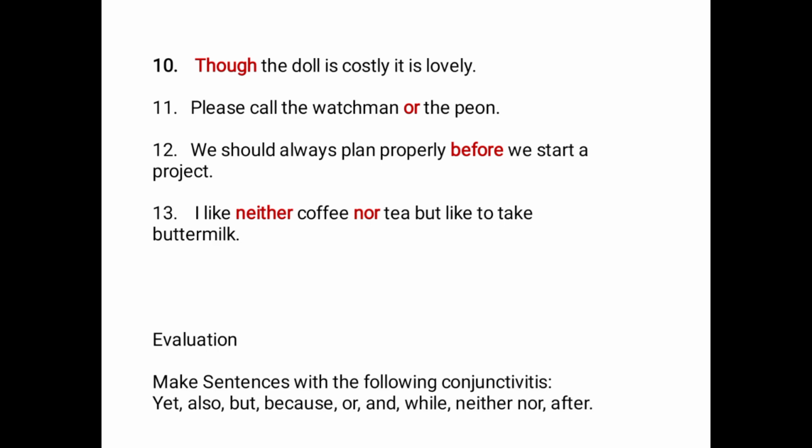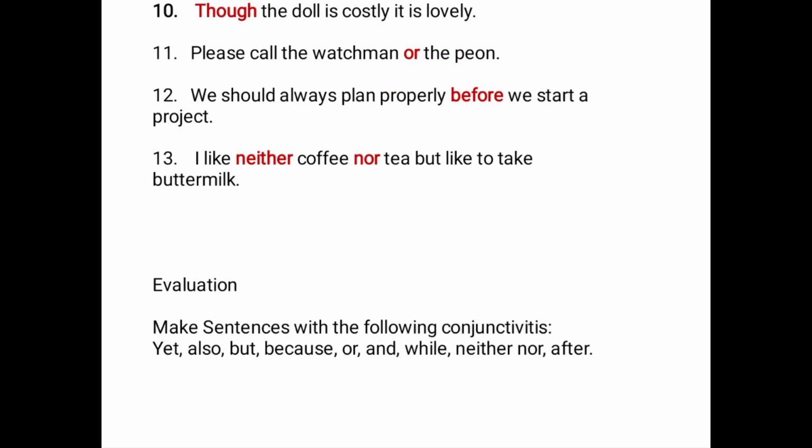Here you have an evaluation to do. You've been given some examples of conjunctions to use for your own sentences. That means you're going to create sentences with these words. Here we have words such as yet, also, but, because, or, and, while, neither, nor, and then after. So we have nine different conjunctions here. You are expected to create your own sentences with them.